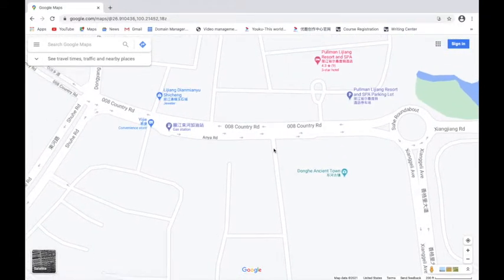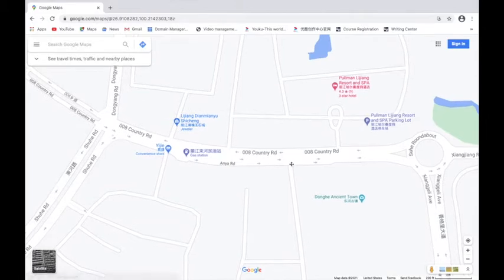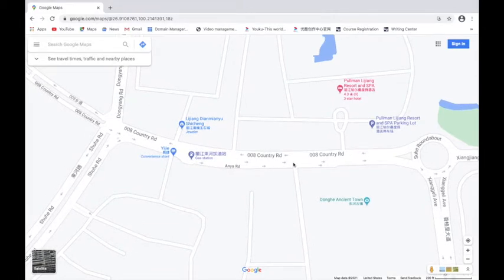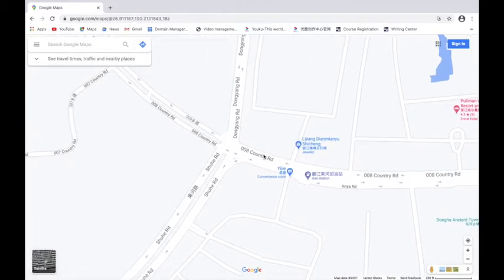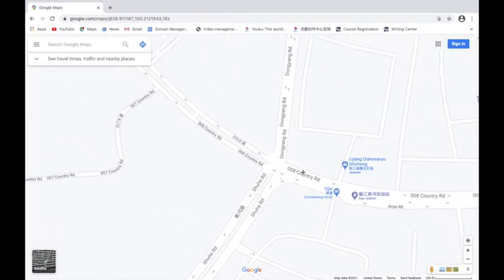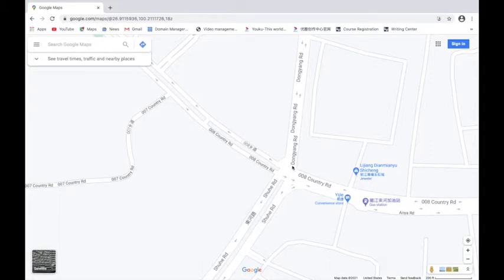And this north will get me to this 008 Country Road, which you guys know runs all the way into Shuha. I actually have to go this way, and then I have to do a little bit of a U-turn. So I have to start by going east, and then I U-turn to go west. And I go west all the way down this road, and then I start to go a little bit northwest, but still mostly west, until I get to the Dongyang Road.